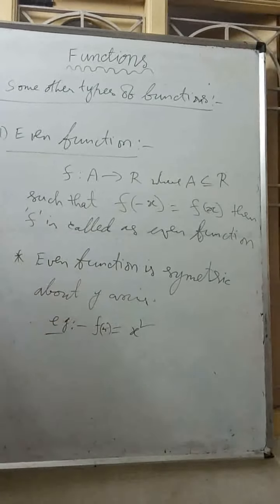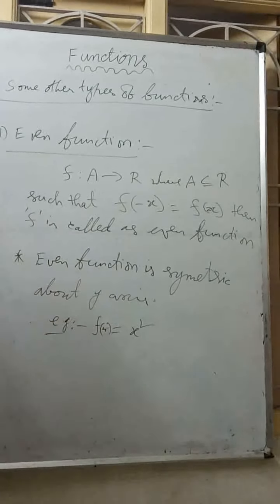So for an even function, the y-axis acts like a line of symmetry. It is symmetric about the y-axis. This implies if x comma y is a point on the graph, then minus x comma y is also a point on the same graph on the other side. So like this, the y-axis acts like a symmetry. Such a type of function is called an even function.